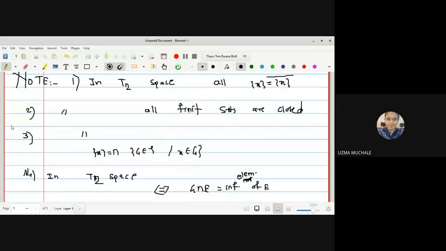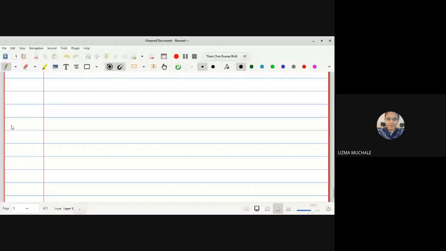Now the homework for you is to prove the theorem that being a T2 space is hereditary. The next theorem to prove is that being a T2 space is a topological property.